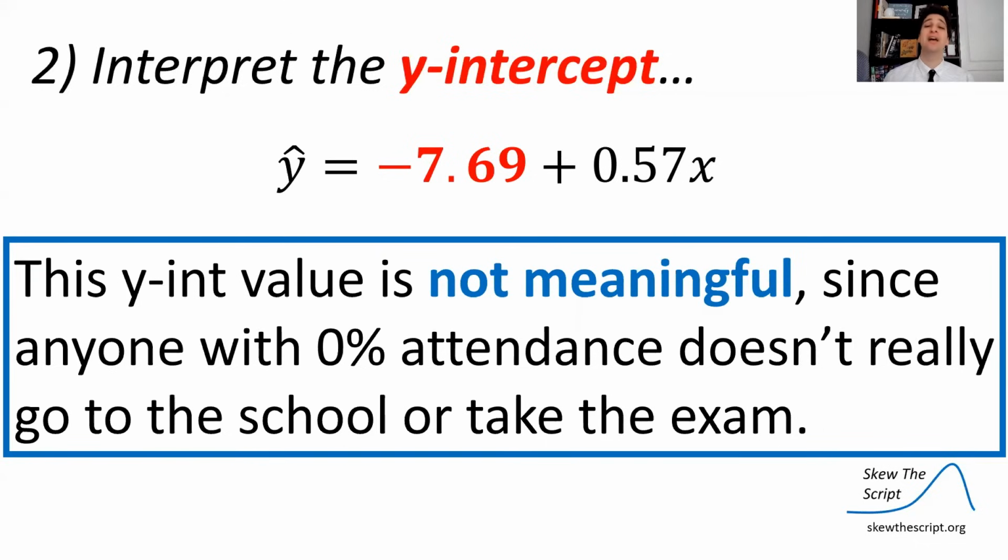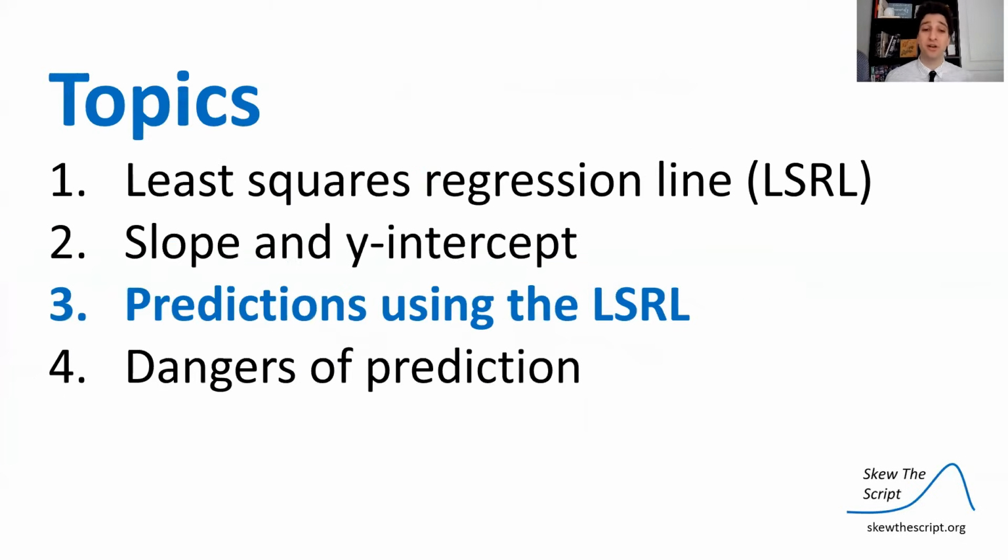They've never been to the school, they'd probably be withdrawn from the school. There's no student who is 0% attending the school and also taking this test. Anyone who doesn't come to school is not also taking the test. So this is a meaningless y-intercept value. That's why it's a negative, and it doesn't make sense to have a negative test score. So sometimes the y-intercept won't be meaningful if the X value, which in this case is 0% attendance, is also not meaningful. So that's something to keep an eye on when you're interpreting your y-intercept.